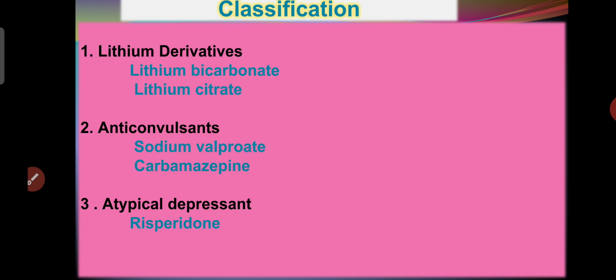Here we discuss the classification. Mainly the lithium drugs are called the antimanic drugs: lithium and lithium derivatives, antimanic agents such as lithium bicarbonate and lithium citrate. These drugs are mainly considered antimanic drugs. We also discuss some other drugs, such as anticonvulsant drugs, for example sodium valproate, and atypical antipsychotic drugs such as risperidone. These are the classification of antimanic drugs.